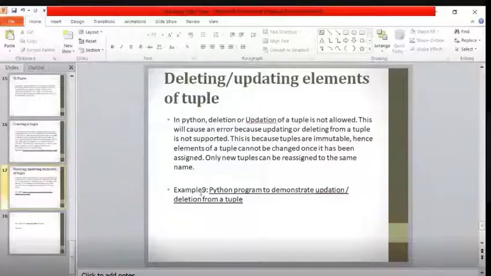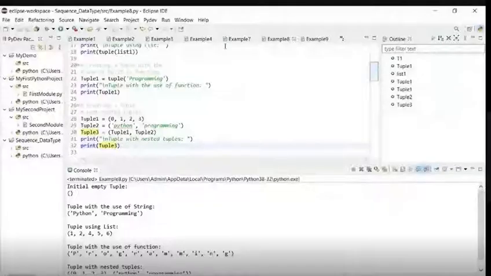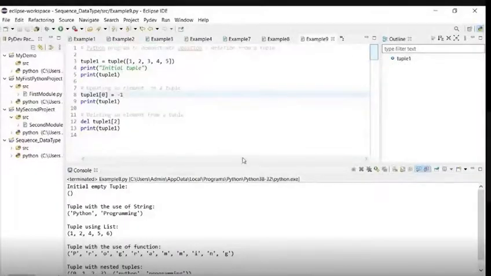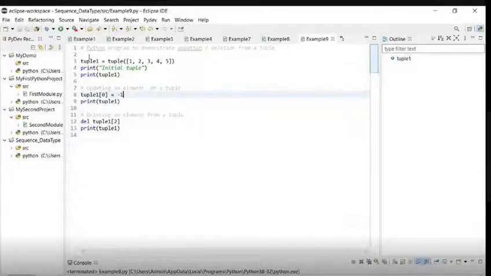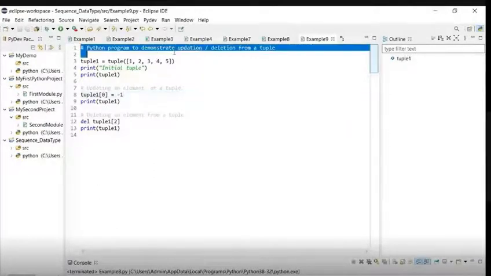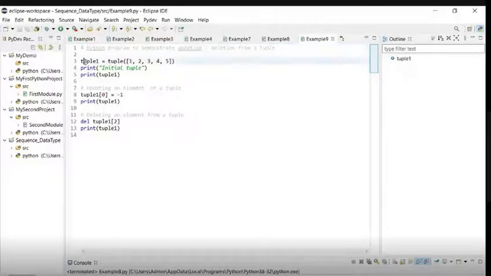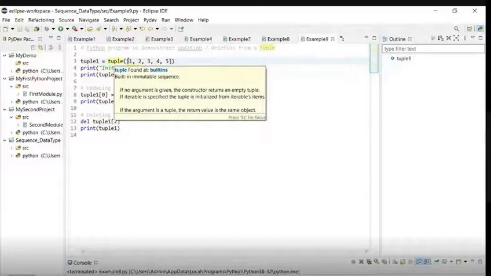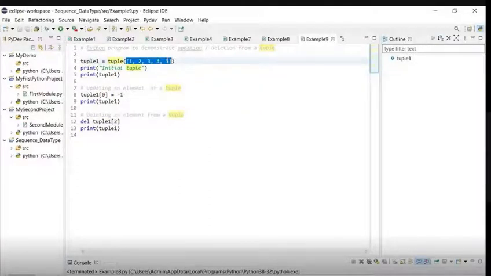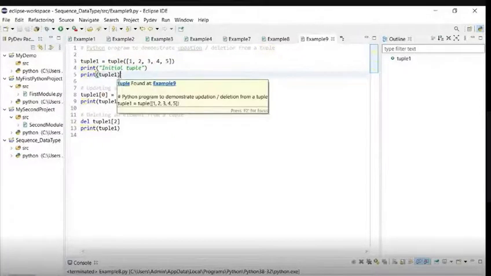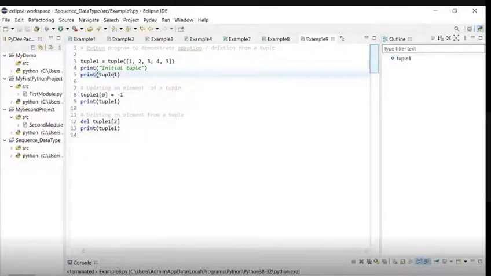Which program is it? Program 9. So let's see program 9 over here. This is a Python program to demonstrate updation and deletion of a tuple. Here I am declaring one variable, tuple 1, with the tuple function. Here I am passing a list as a value to the tuple. Then we are printing this tuple, so this tuple is printed over here.